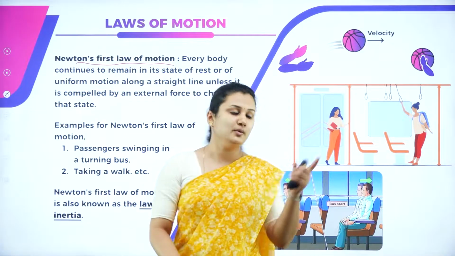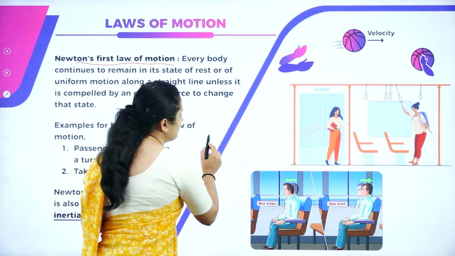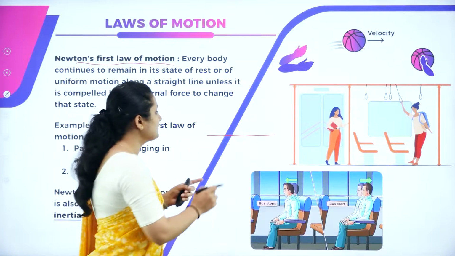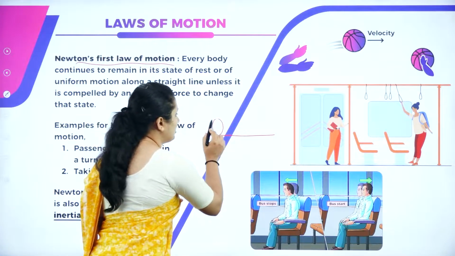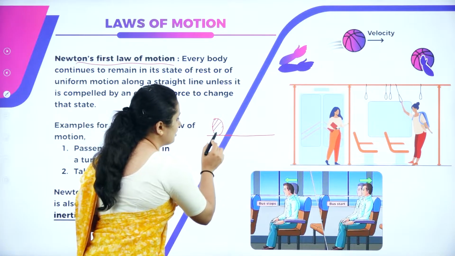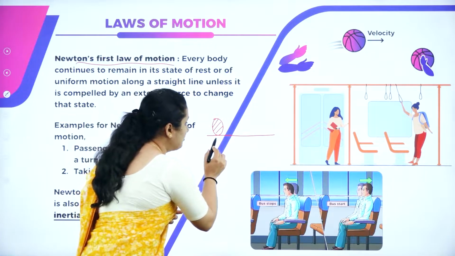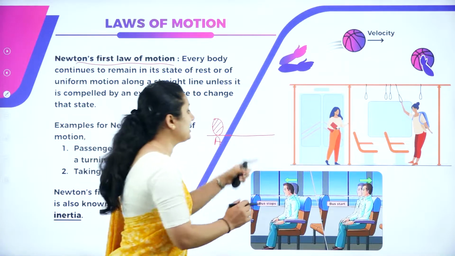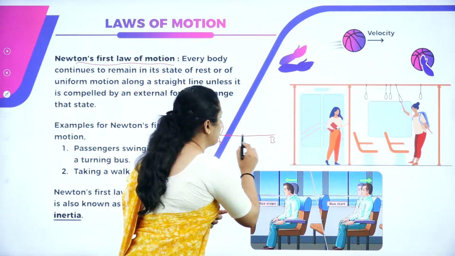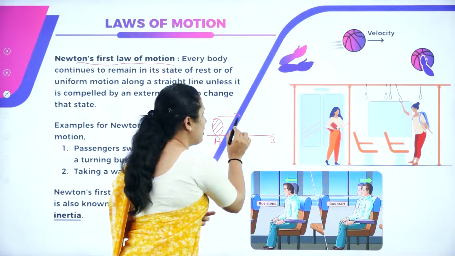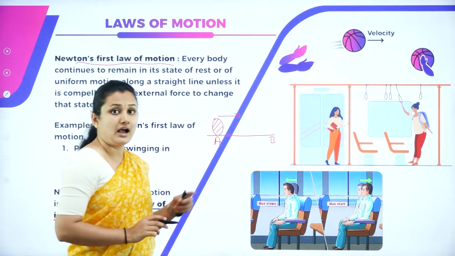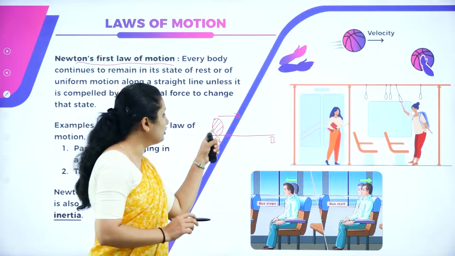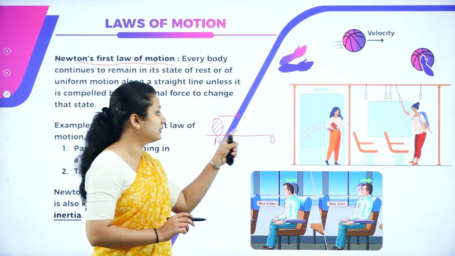Consider you have a straight line where I have a football located at point A. I want to move this football from point A to point B. I have a football on the straight line on the football ground, and I want to move it from point A to point B.